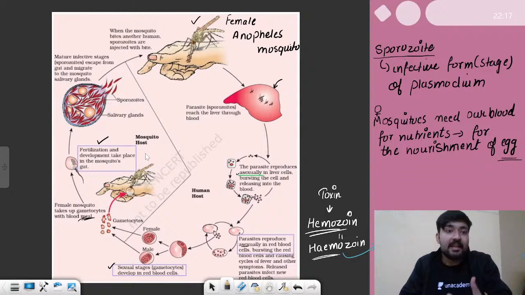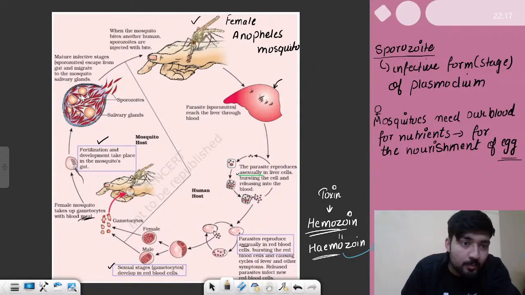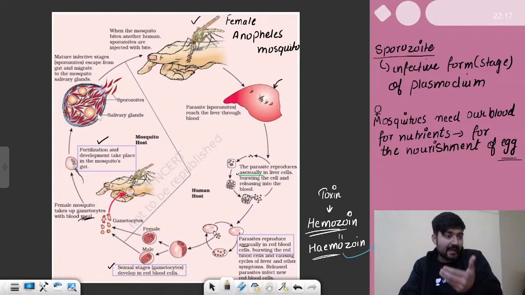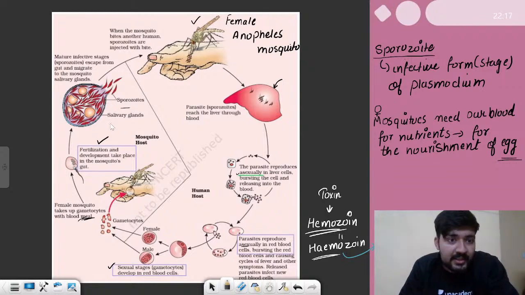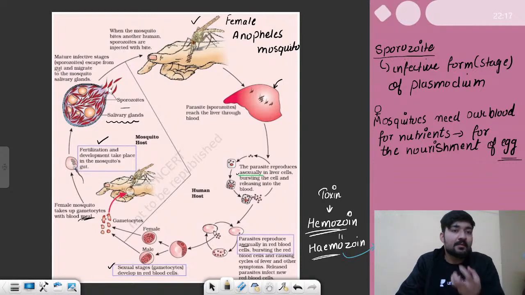And this leads to the formation of sporozoites again. So they fuse and then they develop into sporozoites. These sporozoites get developed in the stomach. Now after they develop in the stomach, they cross the wall of the stomach and enter the salivary glands, where they get stored. So the mature infective stages of sporozoites escape from the gut and migrate into the mosquito salivary glands, where they get stored.